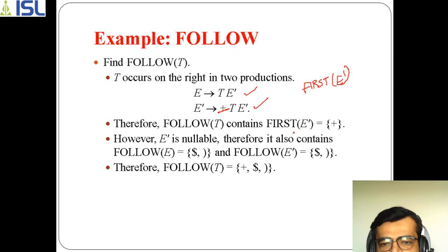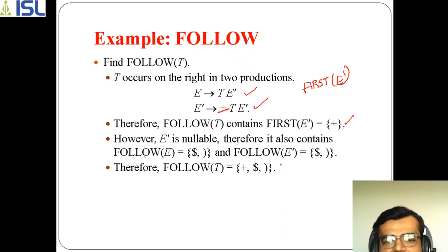So here, what we are writing is that as E dash is nullable, follow of E means this one, which we have seen just now, and we have also seen follow of E dash, because follow of E and follow of E dash are the same. Now what is follow of T? Follow of T will be this one, plus, right?